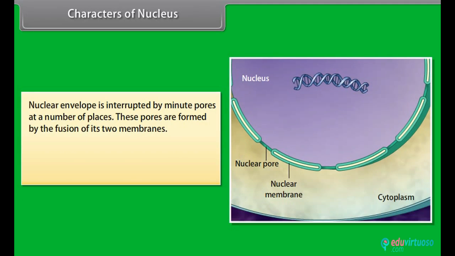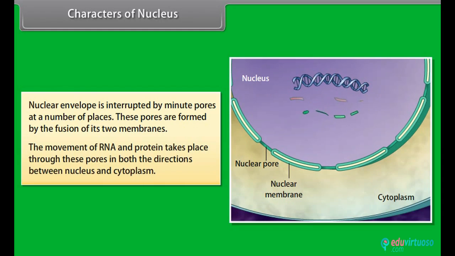Nuclear envelope is interrupted by minute pores at a number of places. These pores are formed by the fusion of its 2 membranes. The movement of RNA and protein takes place through these pores in both directions between the nucleus and the cytoplasm.